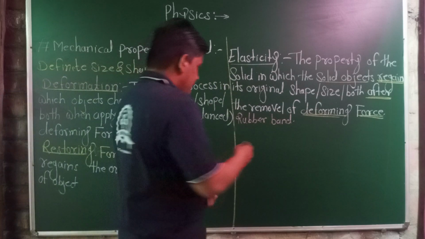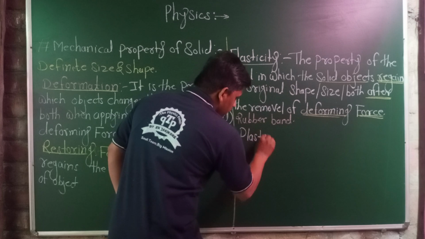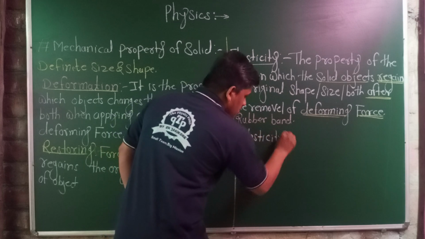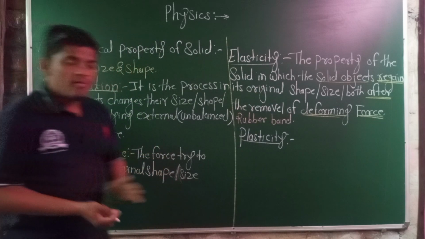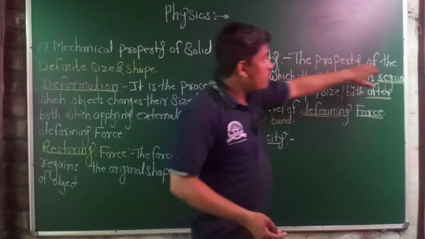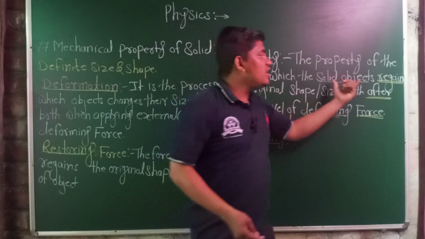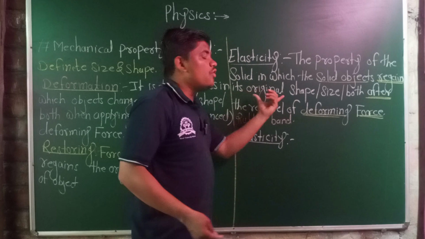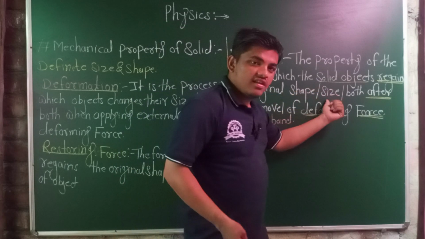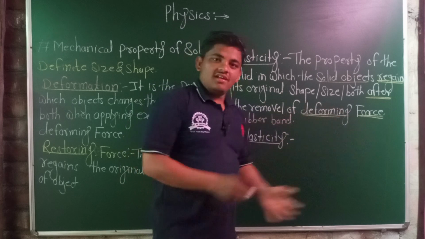Then again one, the plasticity. Plasticity is another property of the solids, but in which the solid object does not regain its original shape, original size, or both after the removal of external force.